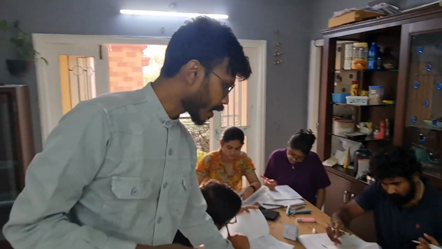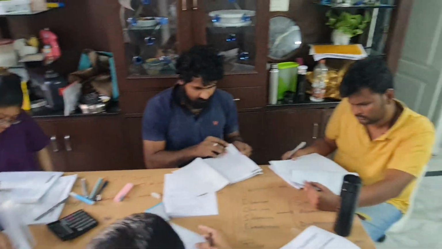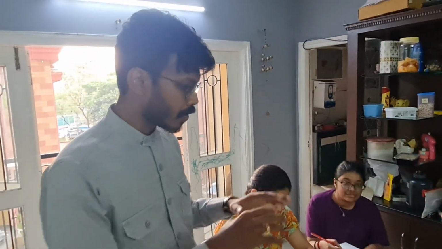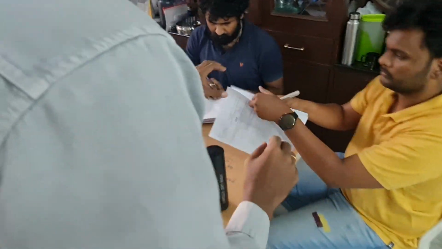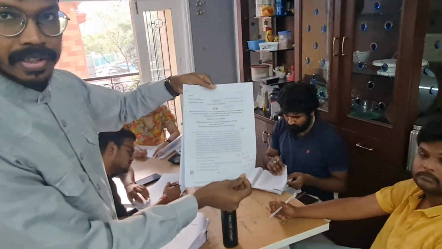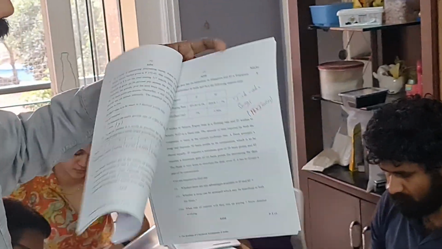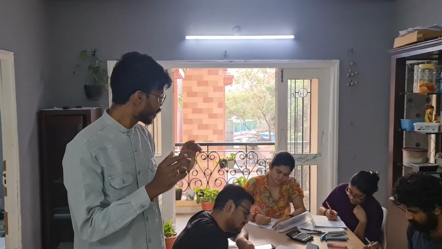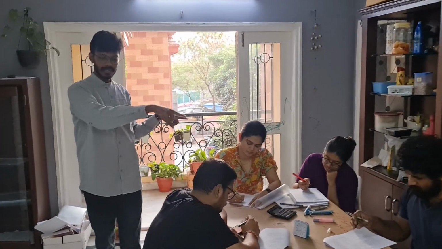Now the second step is we just have to look into the past 4-5 question papers. As you can see, we have a couple of chartered accountants here, Sri and Sri Maitreya, and we have Vamsi, Mitra and Manju who are preparing for their final exams now. They're analyzing each and every question paper. So this is the May 23 question paper. Maitreya is trying to understand where each question is picked up from and is creating a summary. Once you analyze the past 3-4 attempts' papers along with the current year MTP, and Mitra is doing the current year RTP, everything will be very clear in your mind. You can have a quick look.